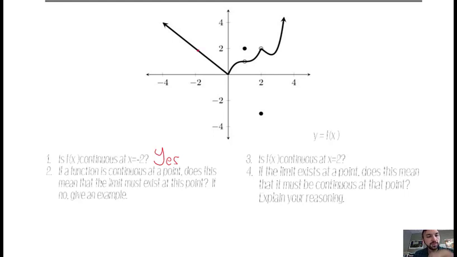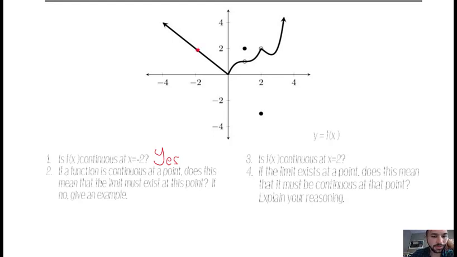So question 2, if a function is continuous at a point, does that mean that the limit must exist at that point? If no, give an example. Well, let's use this as an example.